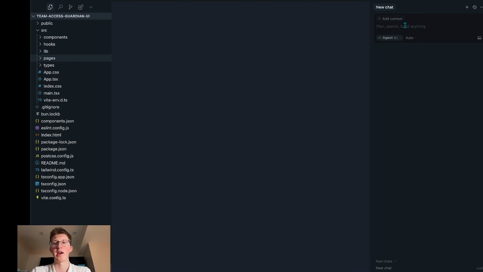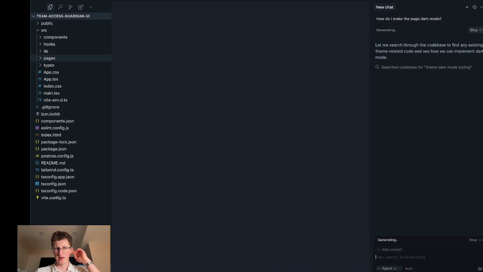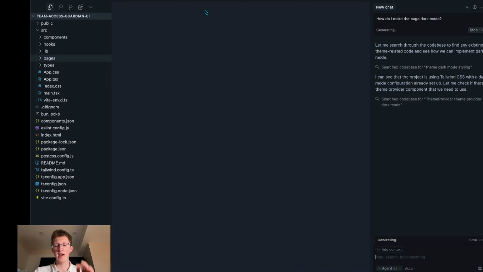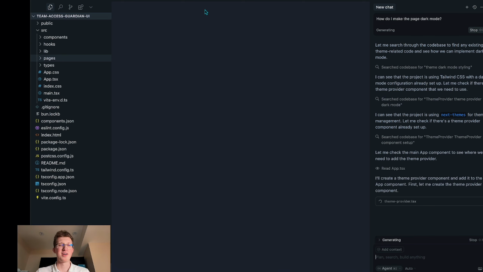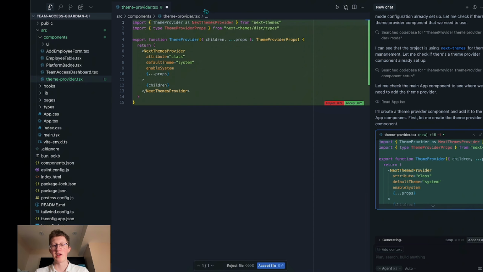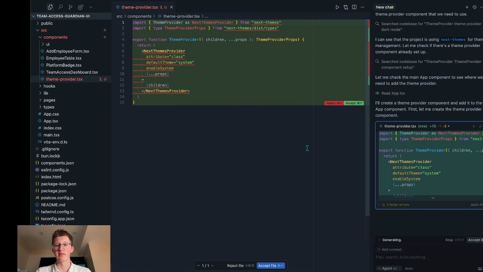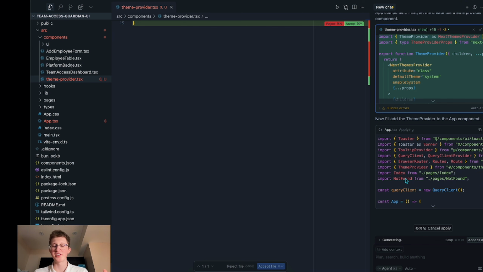This is where you ask your AI questions. If you don't know anything about coding at all, don't worry. All you got to do is ask questions here. Say you want to fix some part of your page, you're just going to ask, how do I make the page dark mode? Because remember, it was light mode. And Cursor is going to take care of the rest. It has access to all your files. And it is an IDE, which stands for Integrated Development Environment. So it's all very integrated, and it's fully done with the AI. Here it literally shows you the code, it does the fixes, and you just let it work its magic.